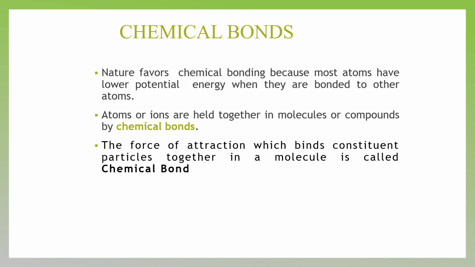So when we consider elements, in the elemental stage their octet is not complete. So they can attain stability in the combined stage. These atoms or ions combine together to form compounds by reducing their potential energy. And this force of attraction which binds constituent particles together in a molecule is called a chemical bond.